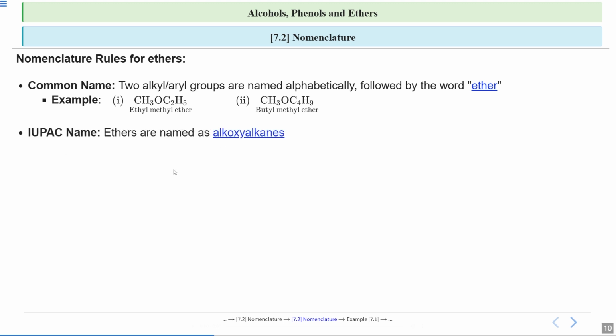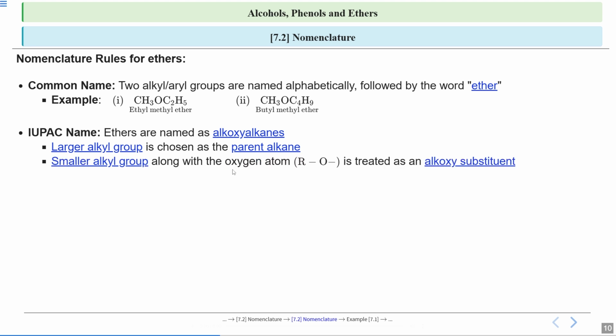Now let's see for IUPAC names. In IUPAC names, ethers are named as alkoxyalkanes. Let us see how. Your largest alkyl group is chosen as the parent alkane. So whatever will be your larger alkyl group, that will be your parent alkane. And your smaller alkyl group, which will have your oxygen attached, will be treated as alkoxy substituent.